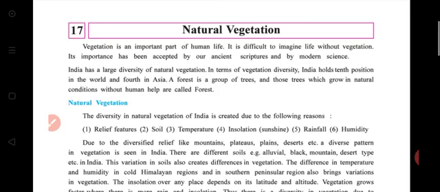Natural vegetation. What is natural vegetation? What is the importance of natural vegetation in our life?